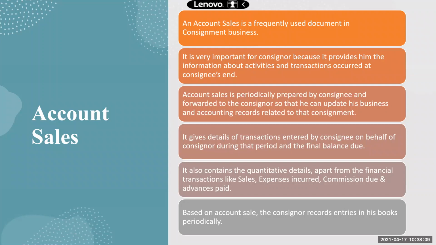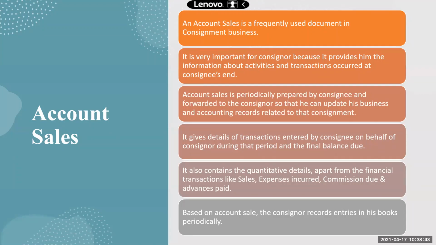Just look at the screen. An account sales is a frequently used document in consignment business. It is very important for the consigner because it provides him the information about activities and transactions that occurred at the consignee's end. So this document will provide all the details about whatever has happened at the consignee's place. Account sales is periodically prepared by the consignee and forwarded to the consigner so that he can update his business and accounting records related to that consignment.